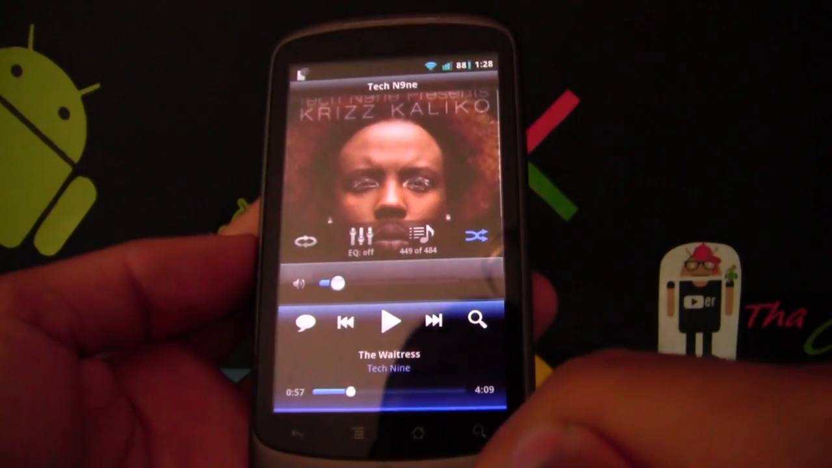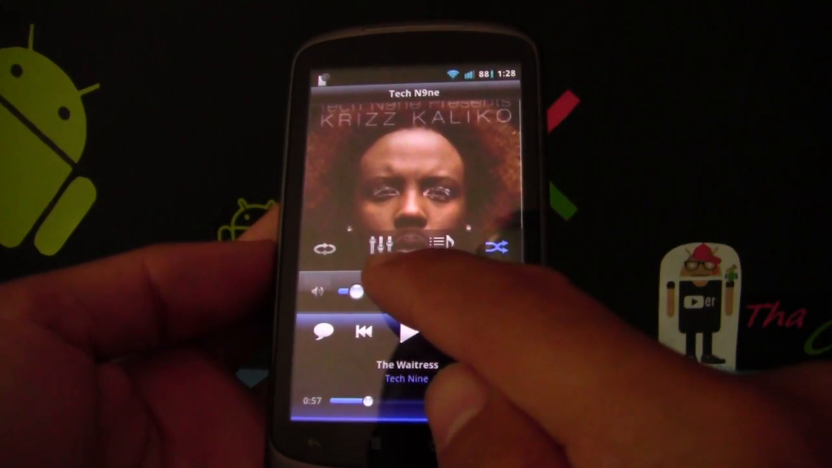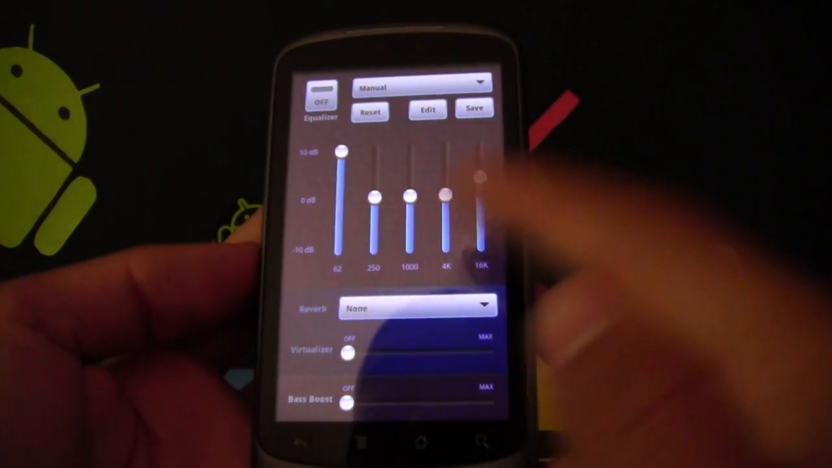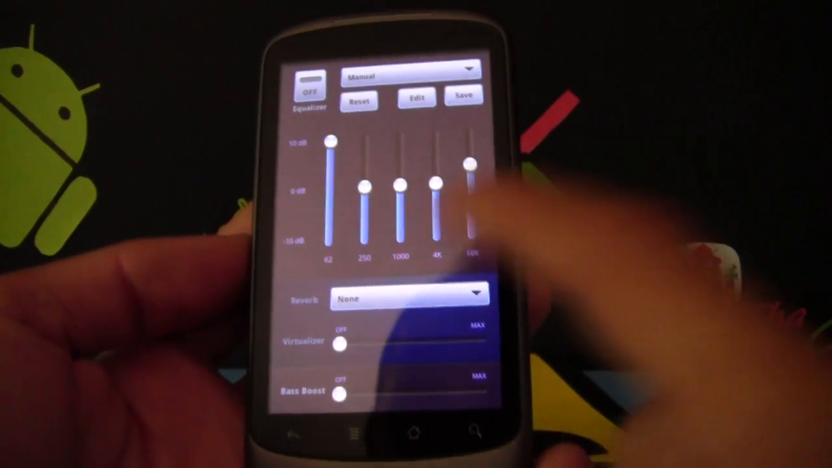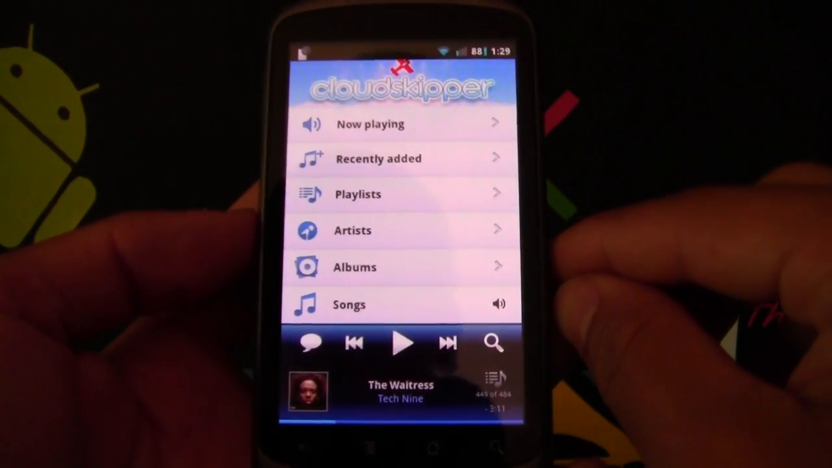Here's the playlist. It'll go through a bigger screen and you can choose the volume controls there. It has an equalizer which allows you to mess with the settings to make it more bassy, more treble. It has that little equalizer with it. I honestly like this better than the stock music player.